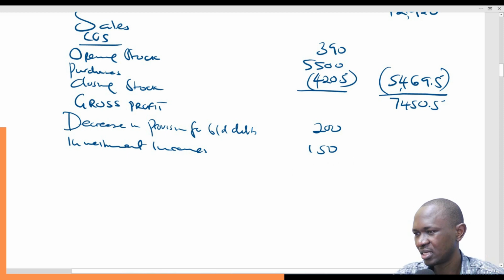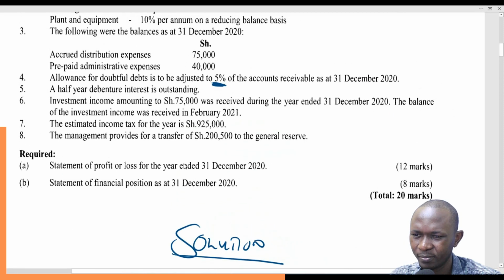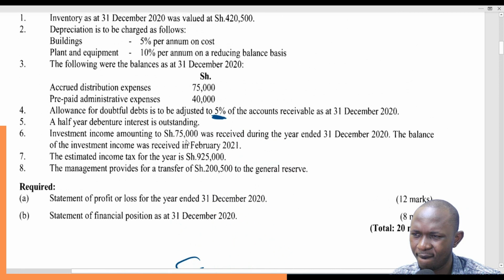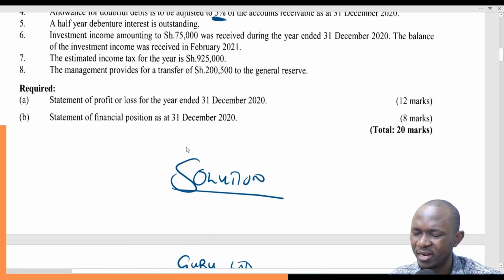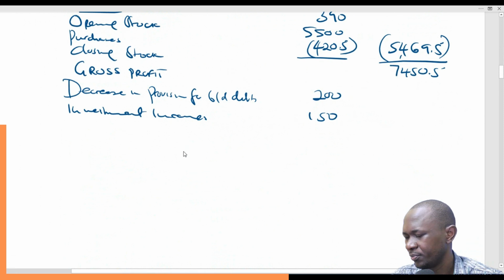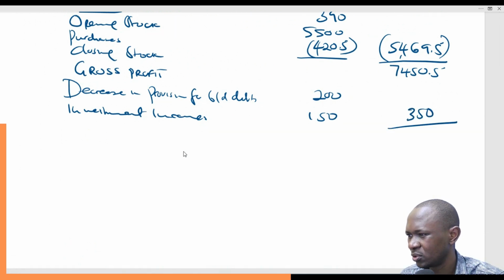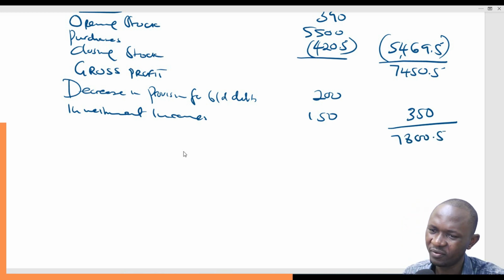So this gives us a total, unless we have any other thing. There's no other income. So this will give us 350. So we add that here, we have 7,800.5. Then we less expenses and losses.